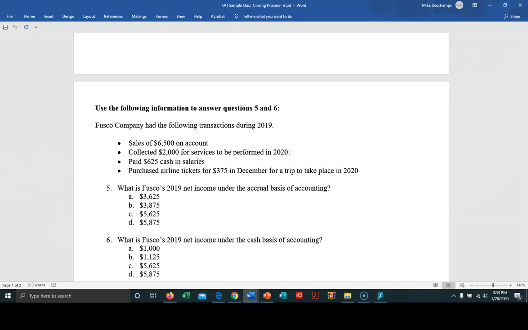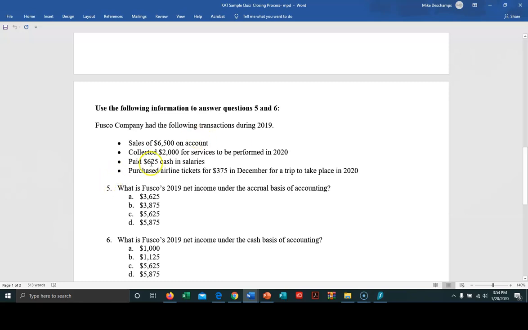No, you can't. You can't call that income, right? Because you haven't done anything to earn it. And we said that one of the key things about recognizing income is that you must have finalized the performance of it to some degree. I say some degree because when you talk about construction, there are certain periods where you can recognize income if you've performed up to a certain point. In this case, it's just blanket services to be performed in 2020. Well, I can't call that income right now.